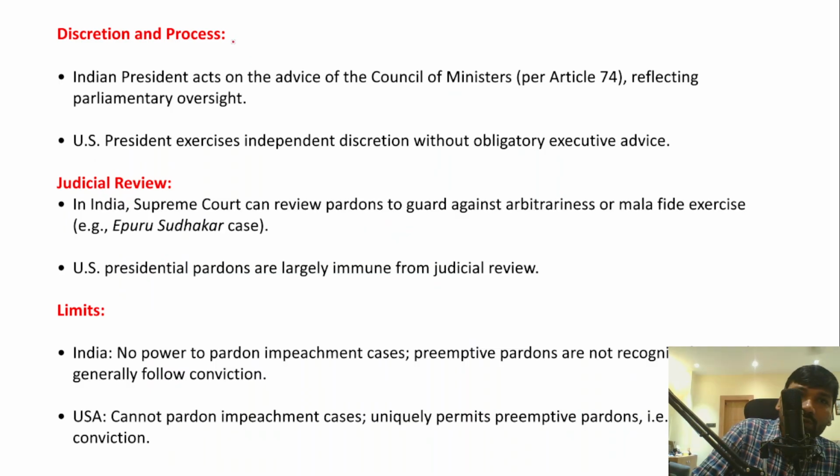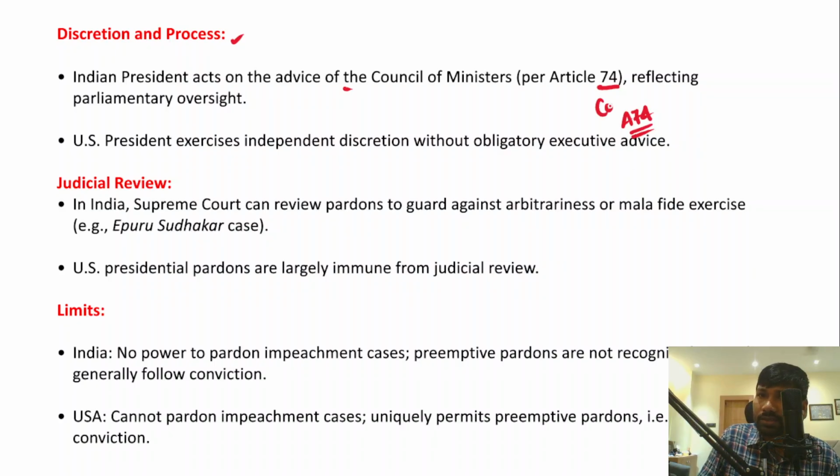Now, if we talk about the discretion and the process of providing pardon for certain offenses and punishments, the Indian president acts on the aid and advice of the Council of Ministers as per Article 74 of the Indian Constitution.